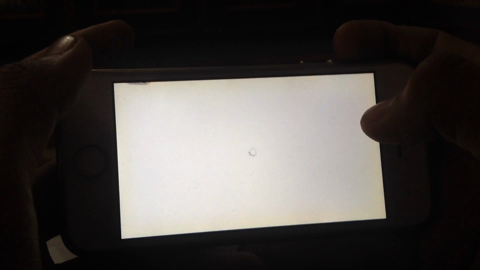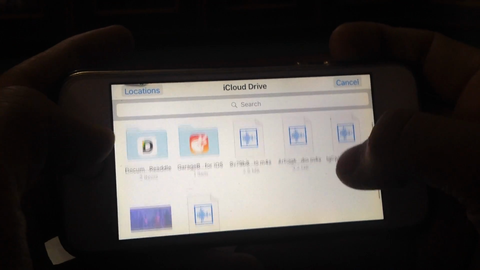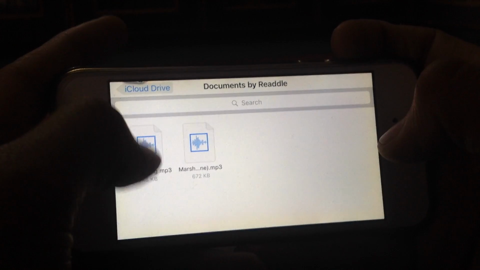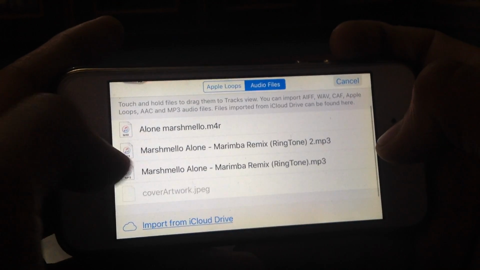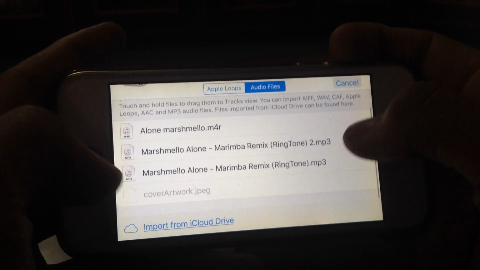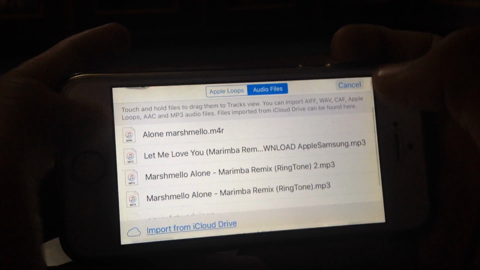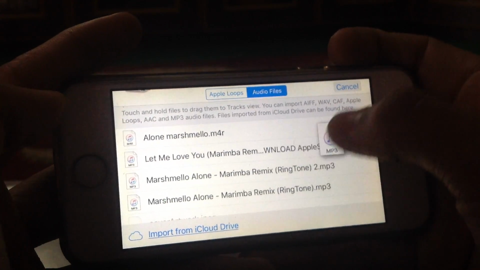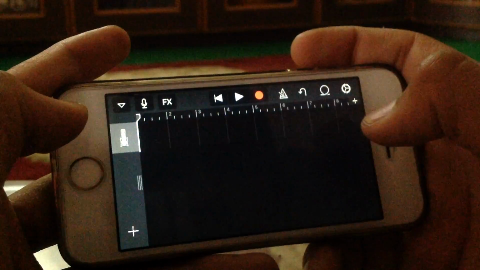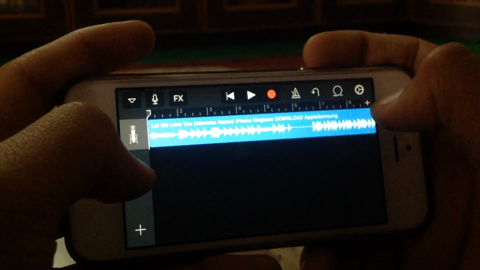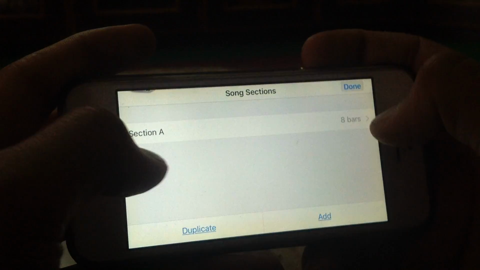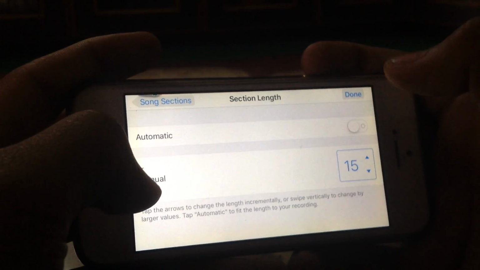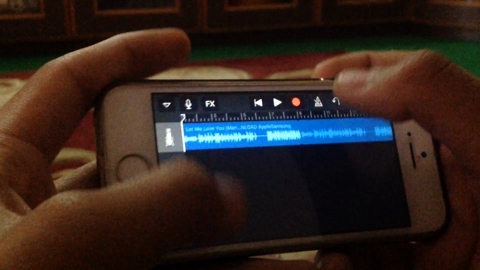Import from cloud, and you can see it will bring you to the cloud track. And here this one, Let Me Love You, this one. And now you have to click this one and drag it up to here. This will come, and you have to do like this. There is a plus sign here. Click this plus sign and make it up to 15 bars. After you have done this, click done and try to play this one.